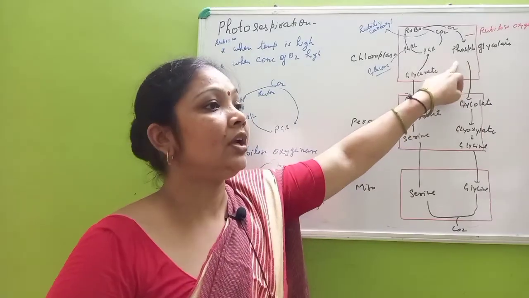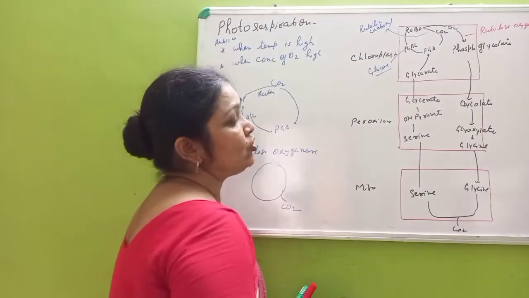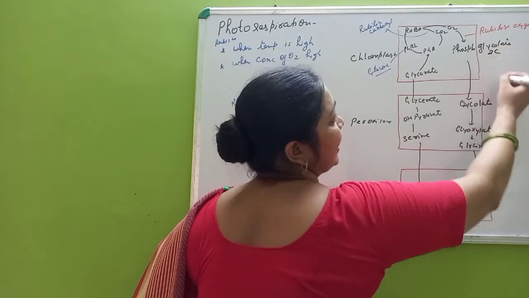phosphoglycolate, which is actually a 2-carbon compound.